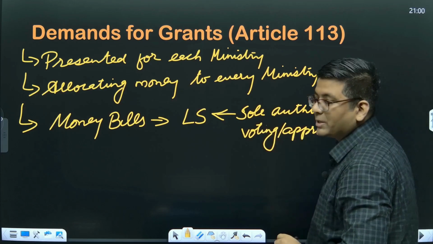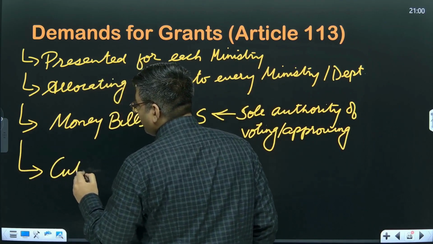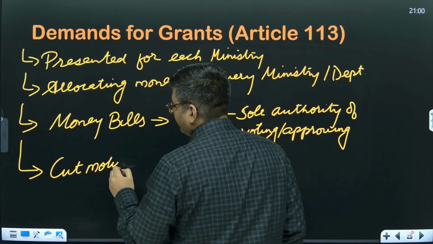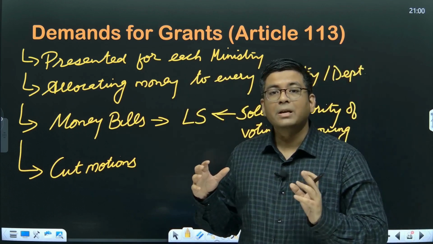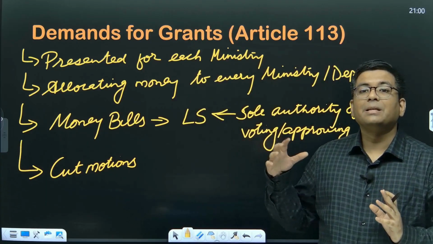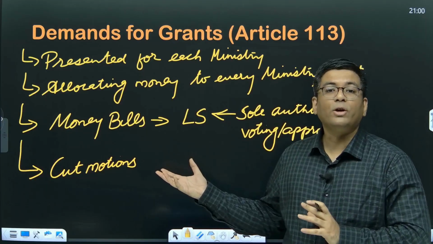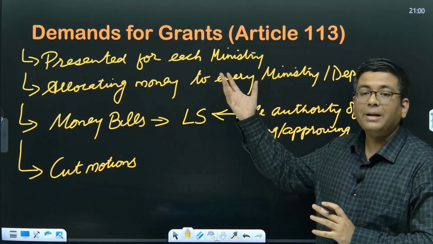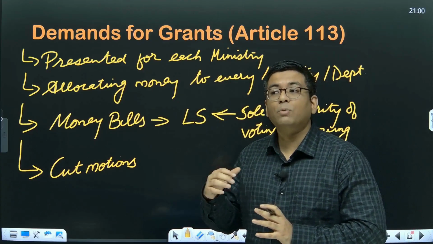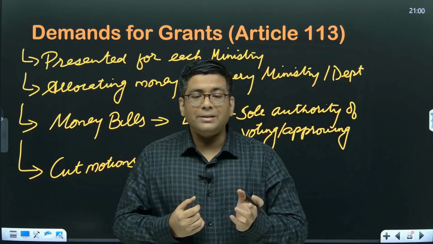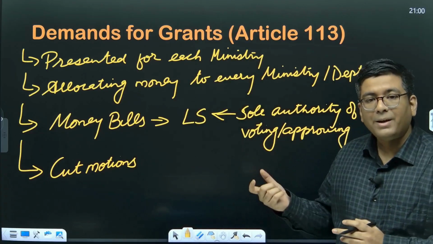So subsequently what happens is that the demand for grants are also going to be the one where the cut motions are going to be introduced. So cut motions are basically such motions in which the parliamentarians want to draw the attention of the government over the way in which money is going to be spent. So demand for grant is going to be the part where you will be having scrutiny. Every single department is brought into the scrutiny. How exactly is it utilizing its funds, and subsequently what exactly could be optimized or economized.